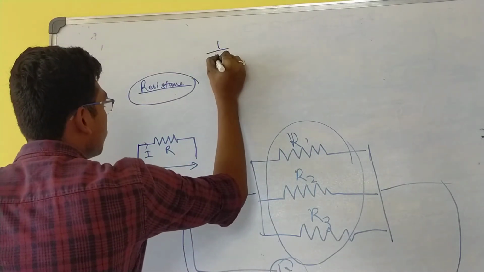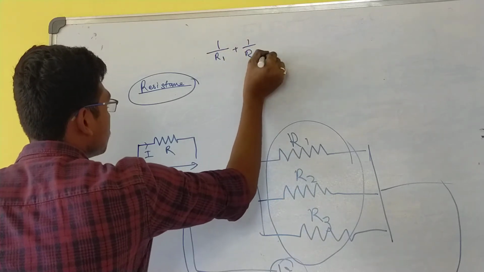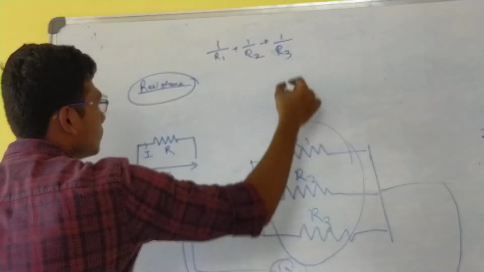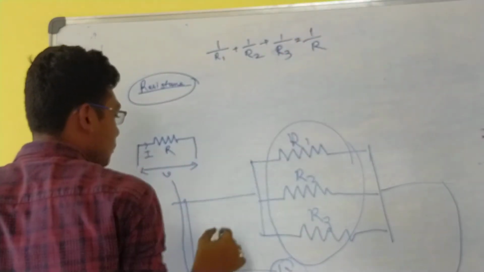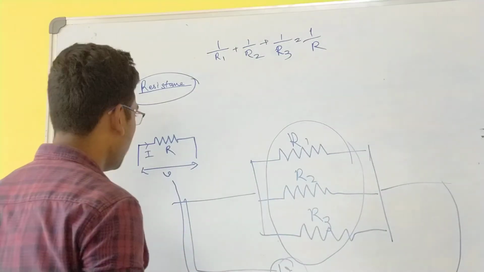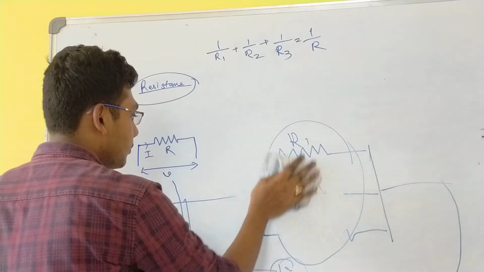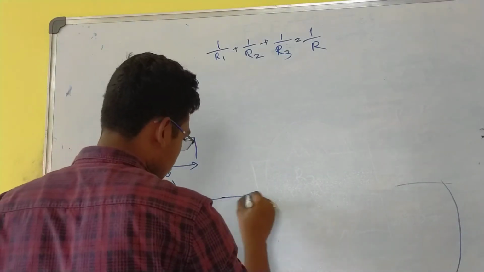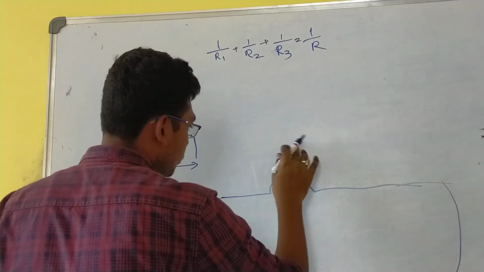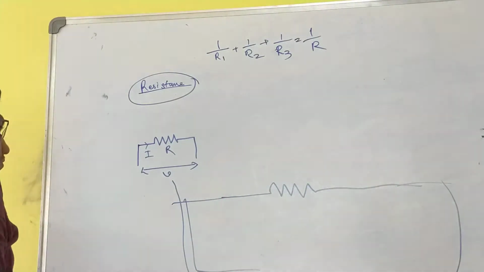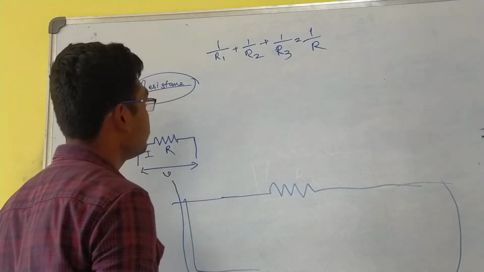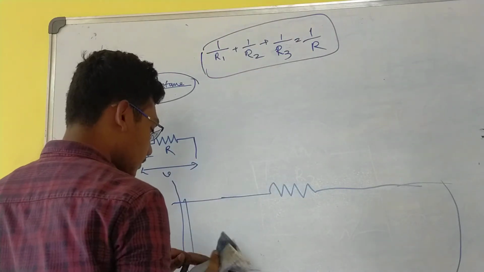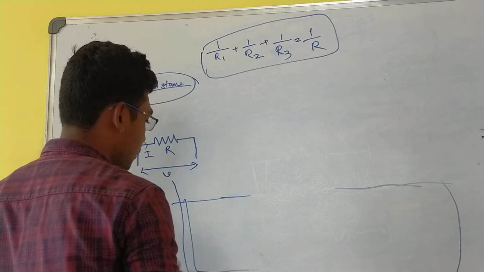Let me explain. 1 by R1 plus 1 by R2 plus 1 by R3 is equal to 1 by R. If we replace these with the equivalent resistance, we get something like this. This R is equivalent to the other resistances which were there. This is the formula, one of the most important formulae. Suppose I gave you something like this, to change the connection.